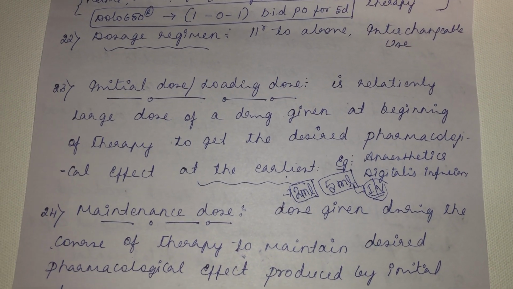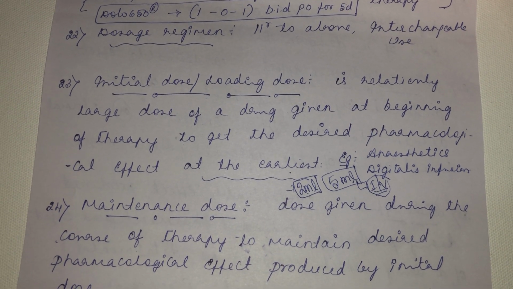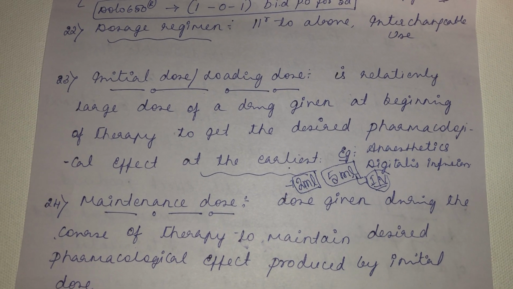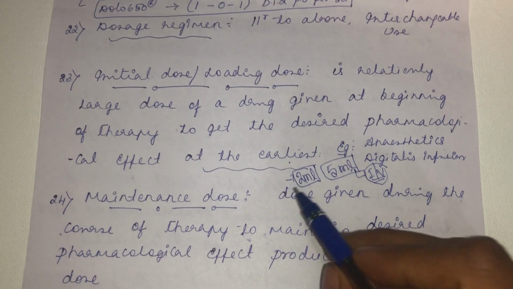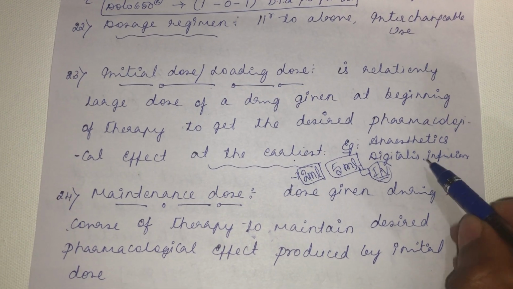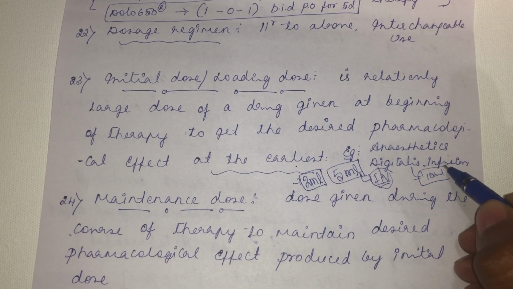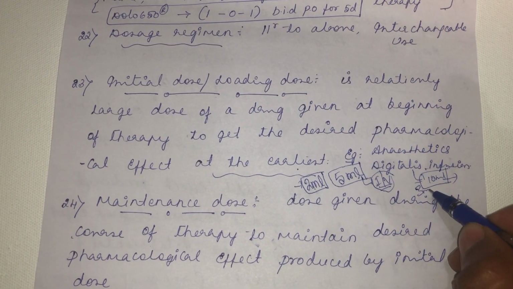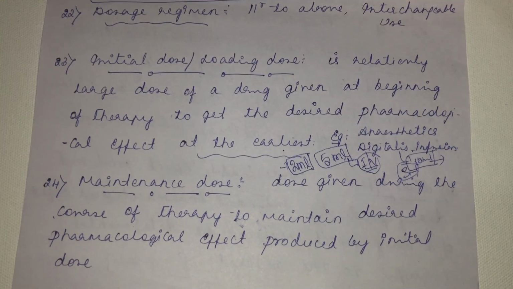So the initial dose or loading dose is a relatively large dose of a drug that is given at the beginning of the therapy to get the desired pharmacological effect at the earliest. This 2 ml out of 5 ml will be our initial dose or loading dose, where at the earliest we are getting the desired pharmacological effect. Similarly, digitalis infusion. If the total dose is 10 ml and you give 10 ml at a stretch, the patient will collapse. So initially you give 3 ml and check for the effect. Like that, the 3 ml will become the initial dosage or the loading dosage.